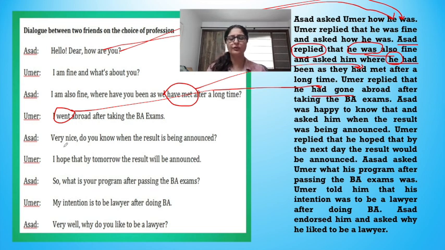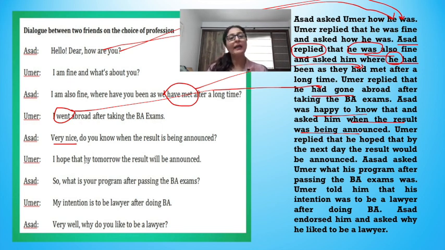Very nice. Do you know when the result is being announced? So here Asad, now you can't write Asad said very nice to him, right? So a little bit of change you will have to do here. So Asad was happy to know it. When you say very nice, it means you're happy to know of whatever the person has talked about. So Asad was happy to know that and then asked him, do you know when the result is being announced? Asked him when the result was being announced. Or you can also add here, if he knew. So do you know if he knew when the result was being announced?